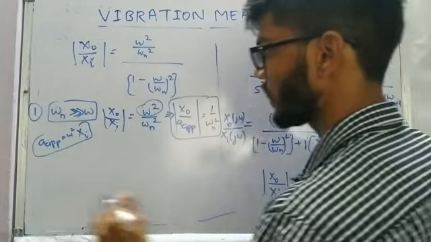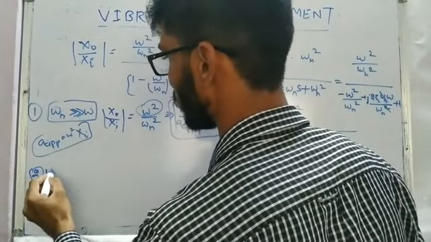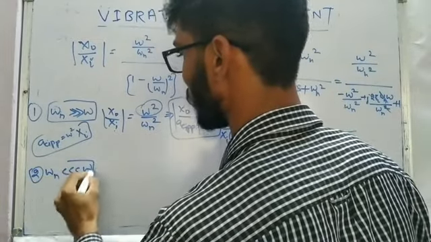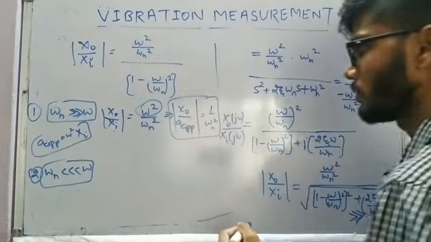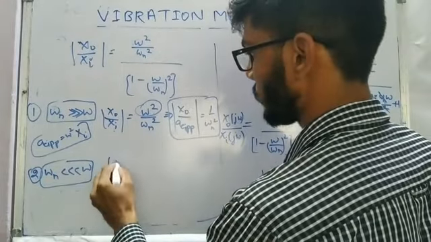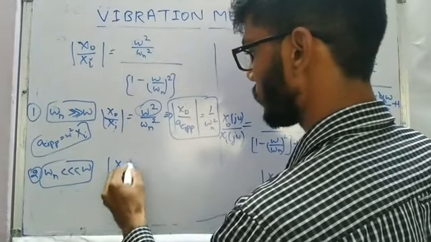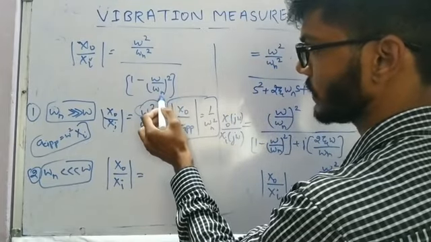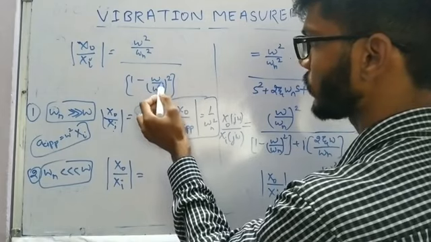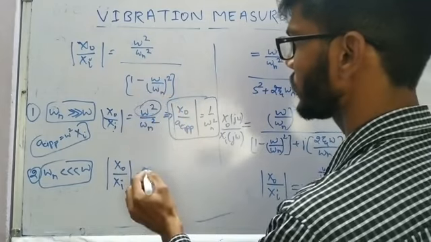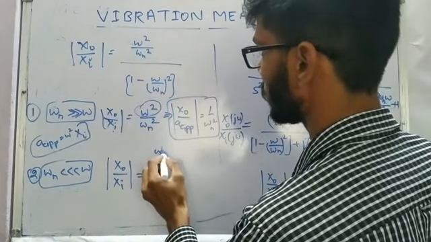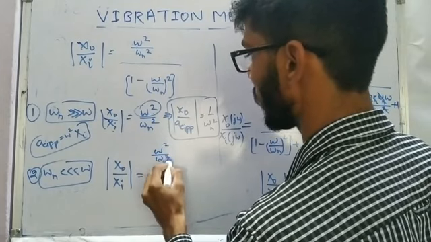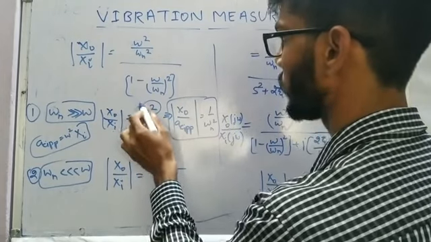And in the second case, we will take the omega n value as very much less than the frequency on which we wish to do our measurement. So this is going to become x naught by xi. In this case omega n is very small, so this term is going to be the higher one. So in this case 1 is going to be ignored. So this is omega square by omega n square divided by omega square by omega n square, as this will be ignored.